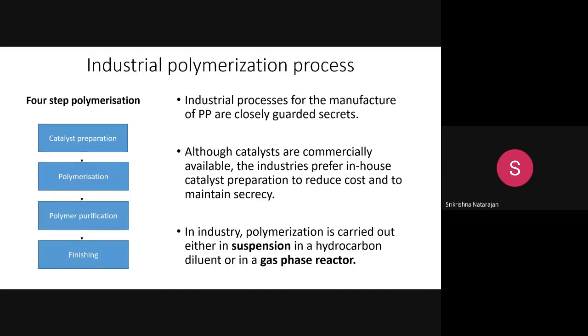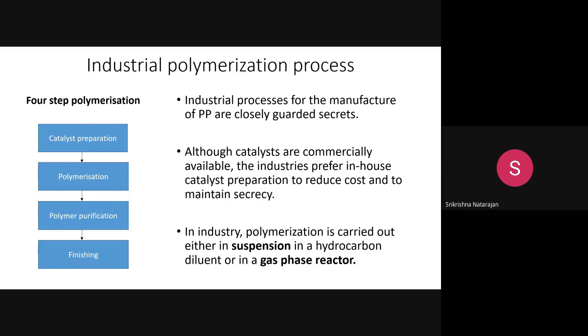But normally, industries prepare the catalyst in-house. So they maintain some trade secret. They mix these both chemicals in some proportion, and they make it so that they can reduce the cost and provide the polymer with good molecular weight and other desired properties.